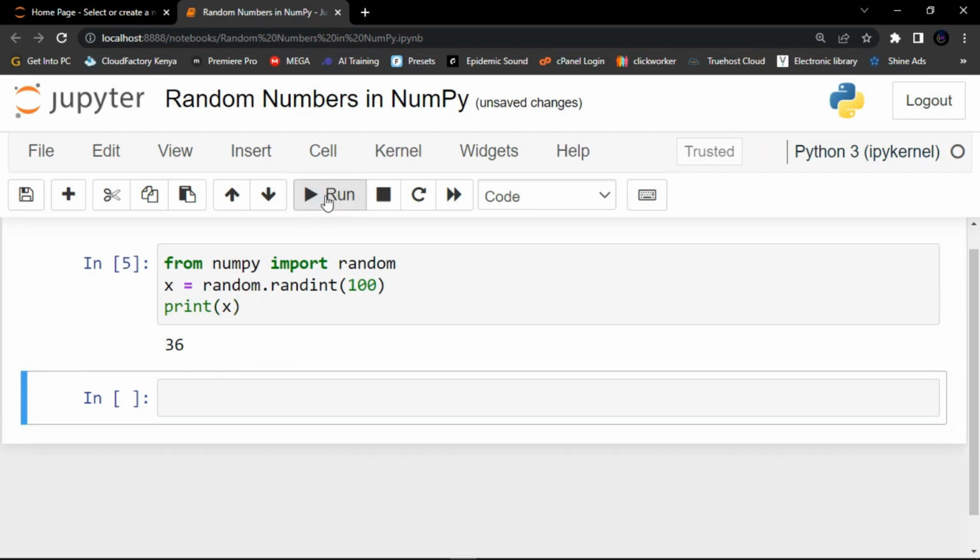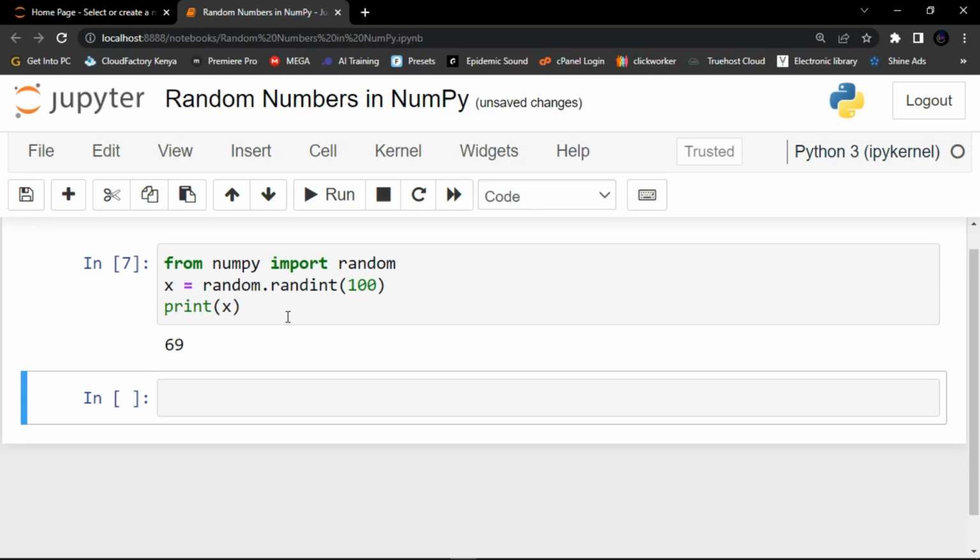Now when we run again, you can see it will give us another random number. Again, when we click again, you can see it gives us another random number, but in the range of 0 to 100. And so guys, we've been talking about the integers. So now let's try to talk about the random float. So let's discuss how to generate a random float.